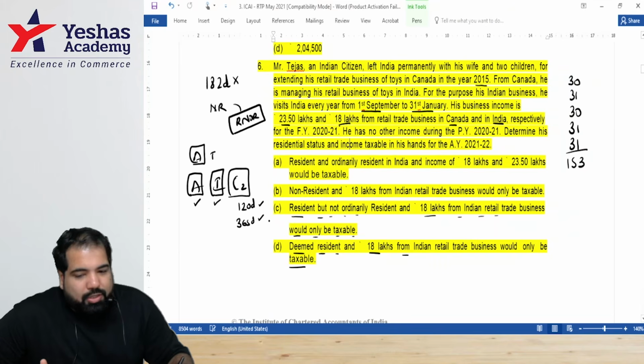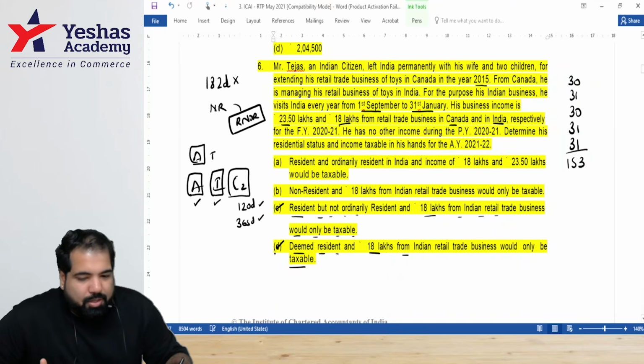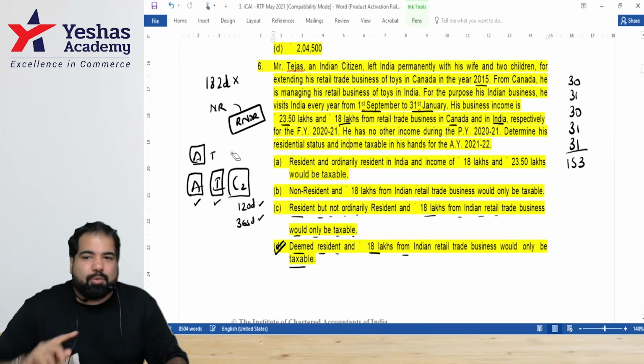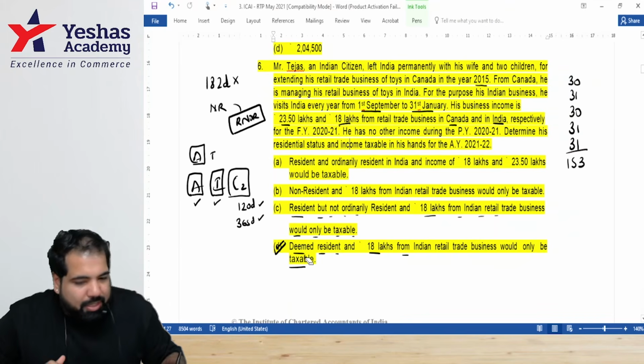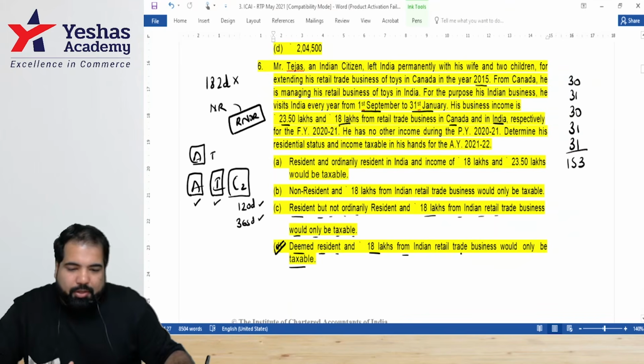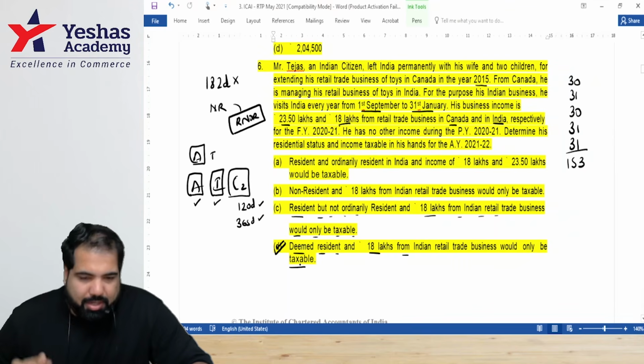Yes, D. No, actually, the right answer is C. The deemed resident concept, guys, is only section 6(1)(a), AIC 1. Actually, this is the right answer, deemed resident. Because he was actually a non-resident. We converted him to a RNOR, so that's a deemed resident concept, and 18 lakhs from Indian retail trade business would be taxable. Everyone who got answer D is right.